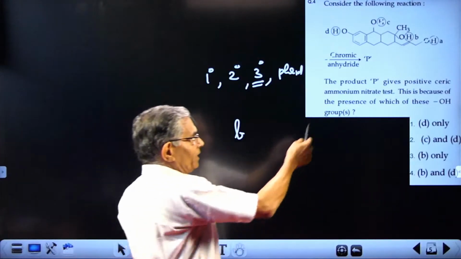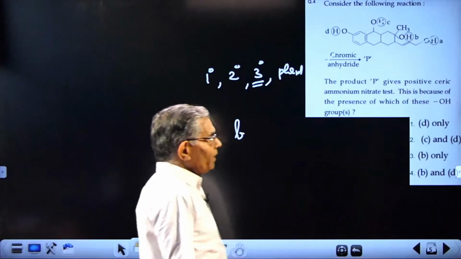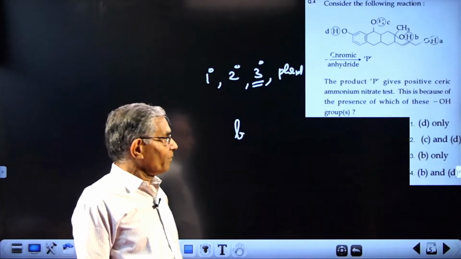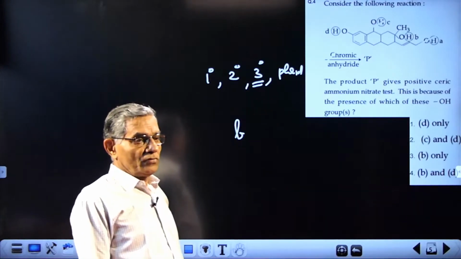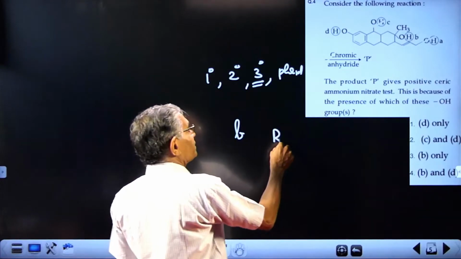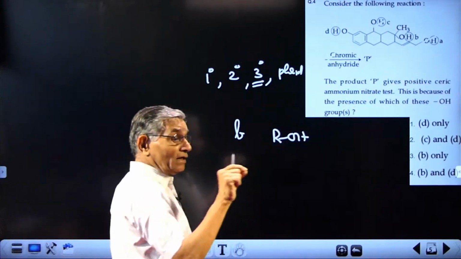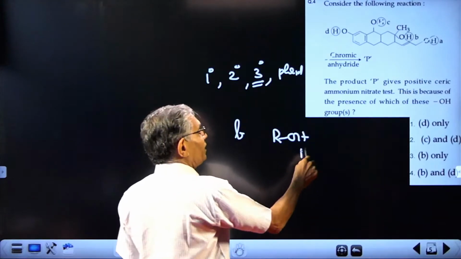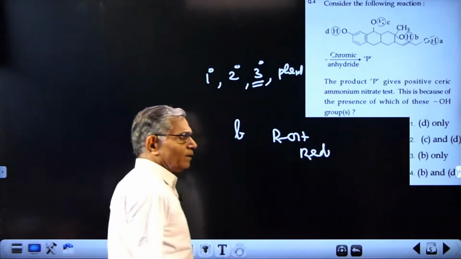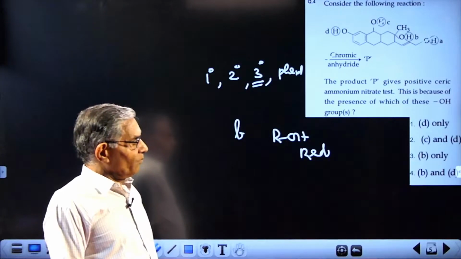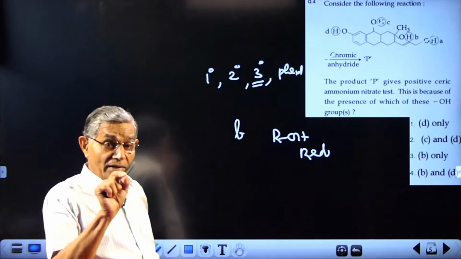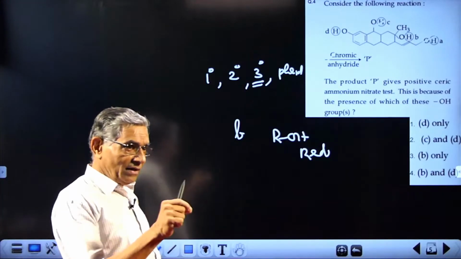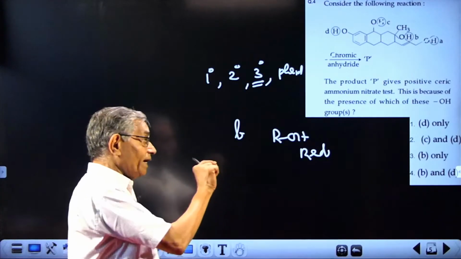Now this product is giving a positive test with ceric ammonium nitrate, and that is the test for an alcohol. An alcohol, ROH, when treated with ceric ammonium nitrate, which is a yellow reagent, will give a red color due to complex formation. Red color is characteristic of alcohol. Ceric ammonium nitrate, a reagent, can give red color with alcohol.